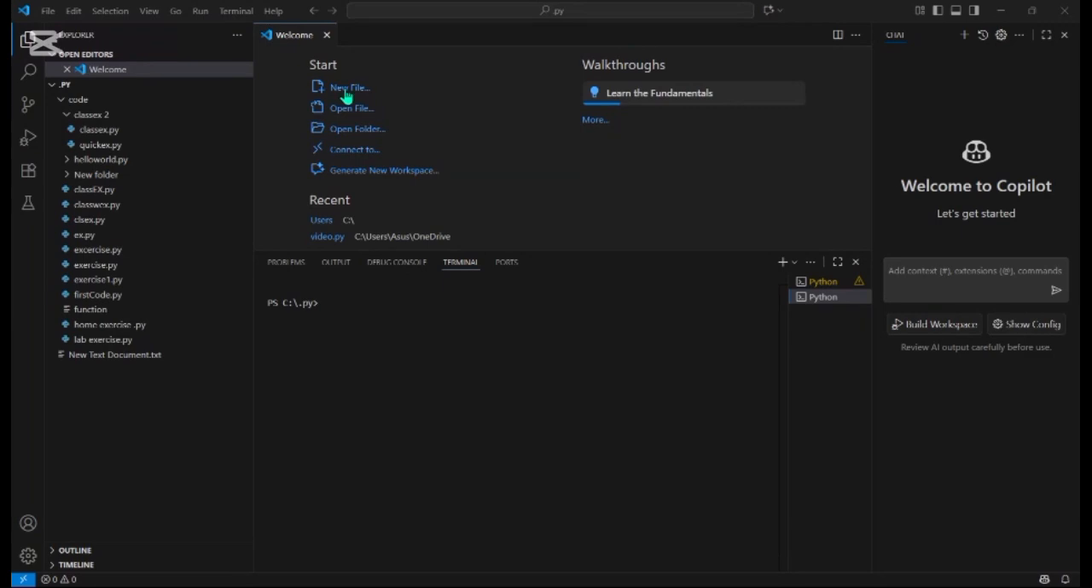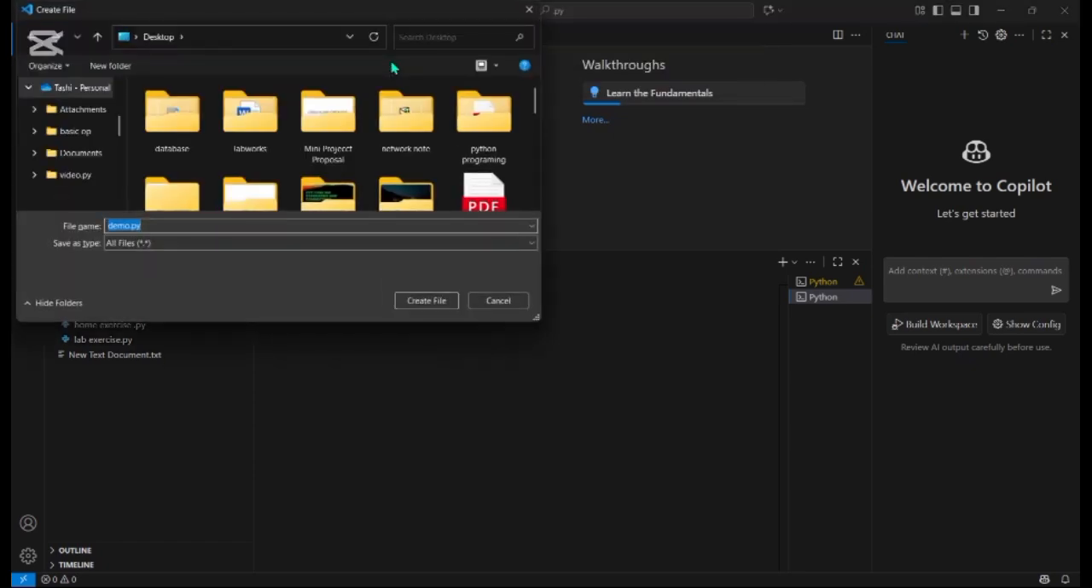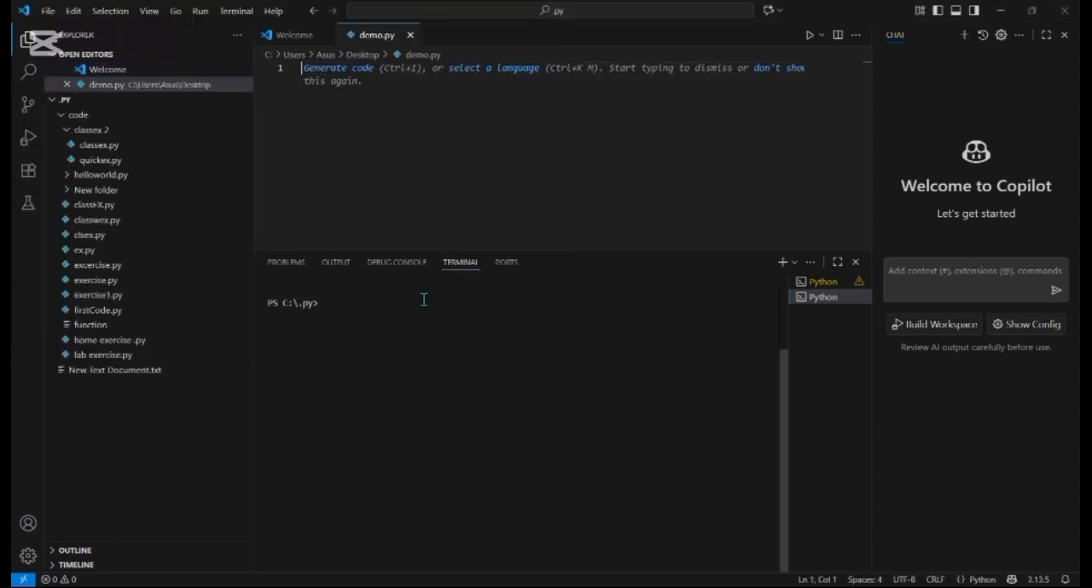Firstly, we have to create the file. Let me give the file name demo.py. I'm going to save this file on the desktop.